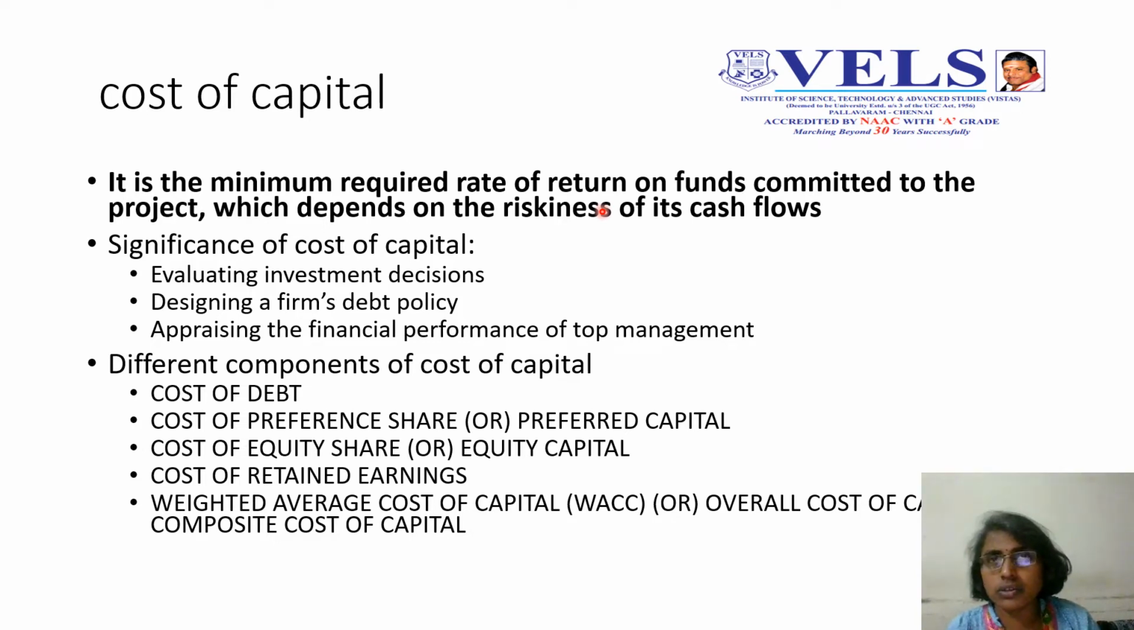If the weighted average cost of capital, that is, how much they are going to pay for each and every capital which they have mobilized, is assume 11%, then the cost of capital is nothing but the minimum required rate of return on the funds committed to the project, which depends on the riskiness of its cash flow. Which means from the investment, they have to earn a minimum of 11%. That is the 11% cost which they are going to pay for the equity as well as the debt. So the minimum required rate of return on the funds committed to the project.